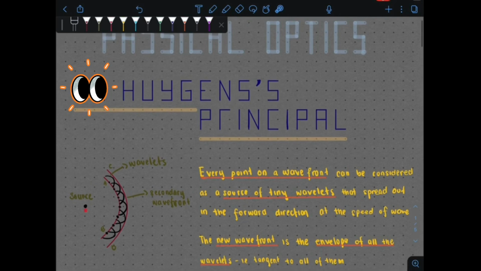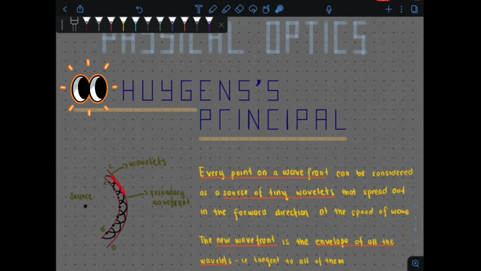So what this means is, basically, when you have a source, this source will produce a wavefront. We will see ripples, you're going to form a wave here. So what's going to happen is every point on this wavefront will become a new source to produce tiny wavelets. So every point here will become a new source and produce many tiny wavelets. All these tiny wavelets spread out in the forward direction at the speed of the wave.